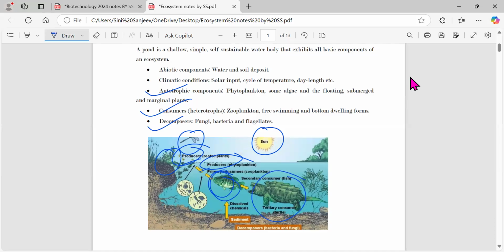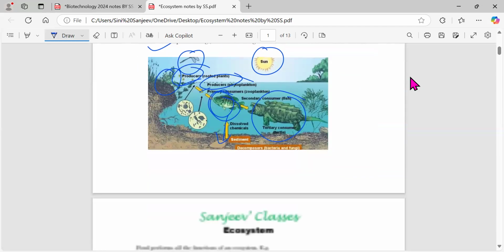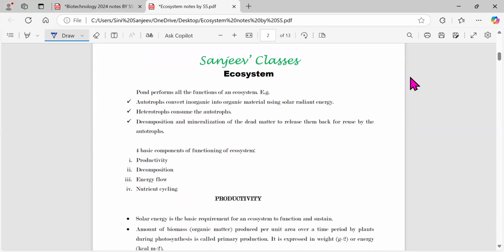Now, when this turtle eats this fish, some of the remnants will go here, in the form of sediments or the decomposers, you can say. And obviously, to decompose this dead body inside the aquatic pond, there will be lots of bacteria and fungi. So this is all overall about the pond or the aquatic ecosystem.